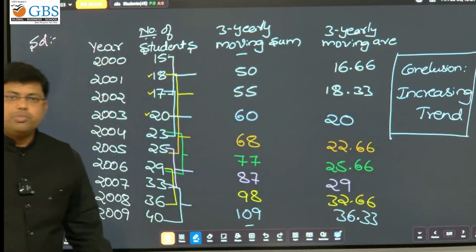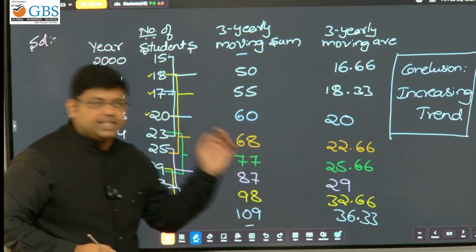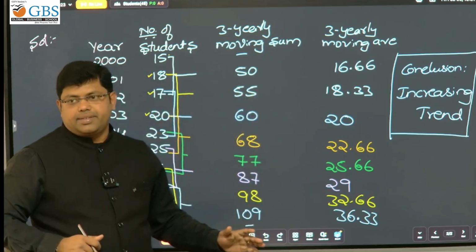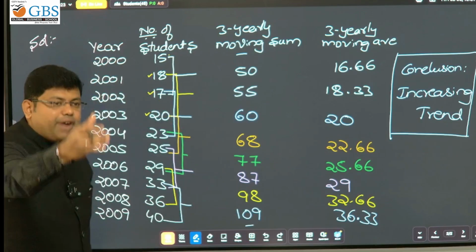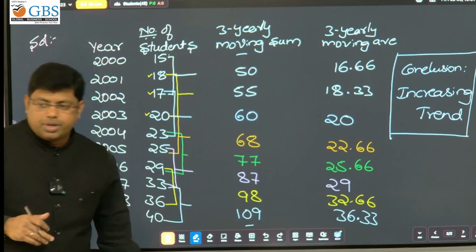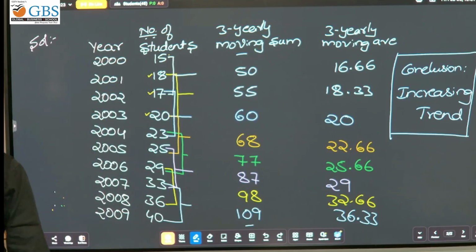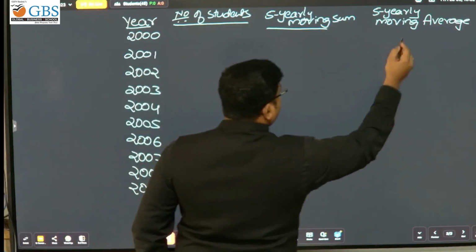So what is your objective? To find out the trend, whether it is increasing or decreasing. So this is the 3 yearly moving average. Similarly, you should do 5 yearly. I want you to do it on your own. Same data, because the question says 3 yearly moving and 5 yearly. So next table you have to take up. Students, do it on your own.